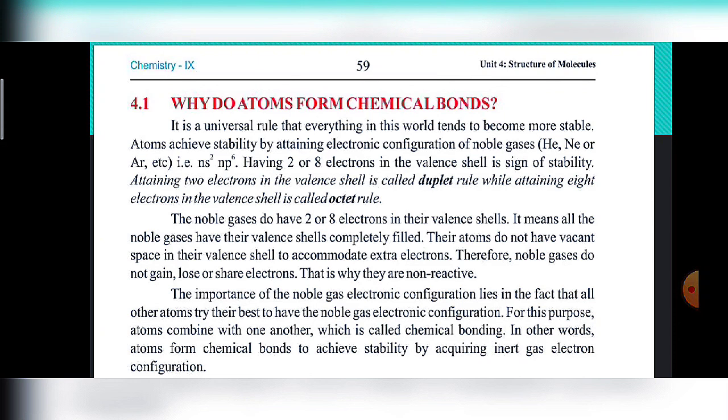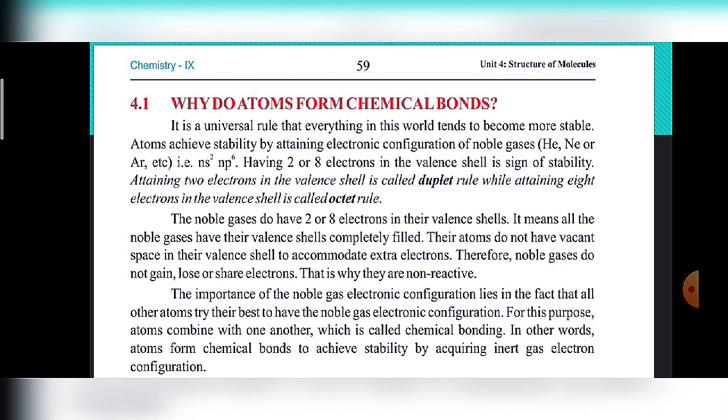Having 2 electrons in the outer shell. Hydrogen has atomic number 1, and its outer shell has 1 electron because it has no inner shell. It has only one shell, which contains 1 electron. The second is helium. It also contains one shell, and it has two electrons. The electron configuration of hydrogen is 1s1 and helium is 1s2. So their valence shell has only an s subshell, and the maximum capacity of an s subshell is 2 electrons. That's why they have only 2 electrons in their outer shell.